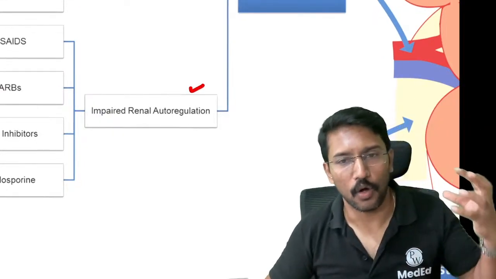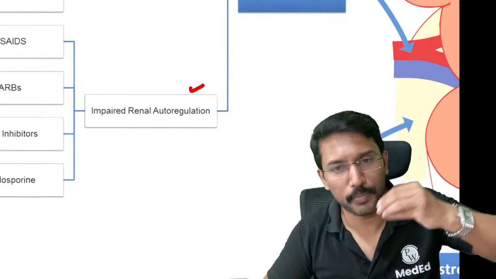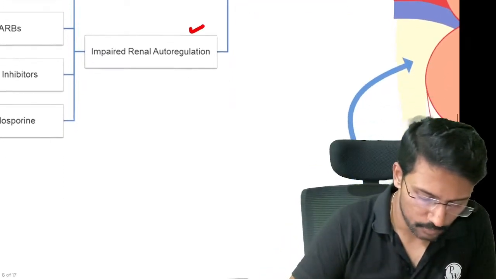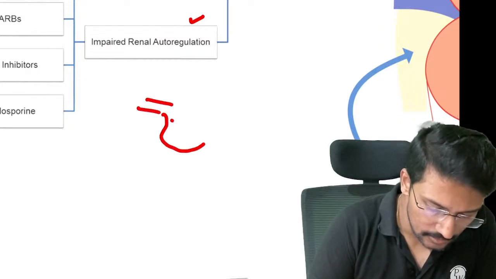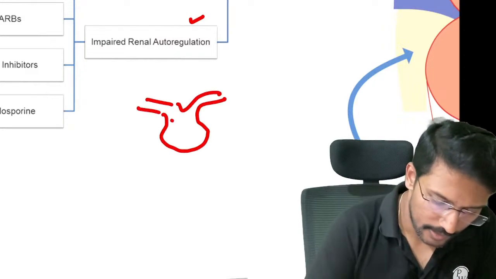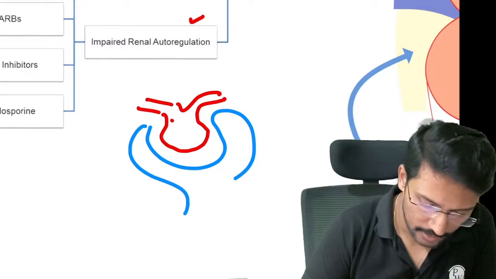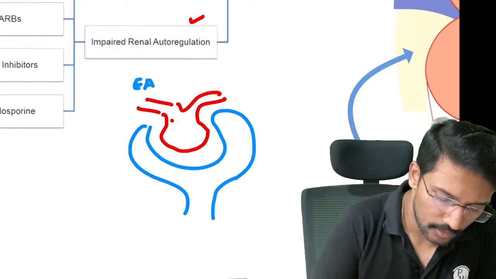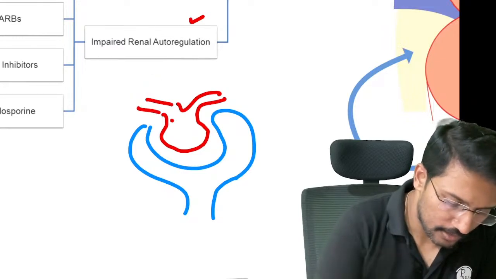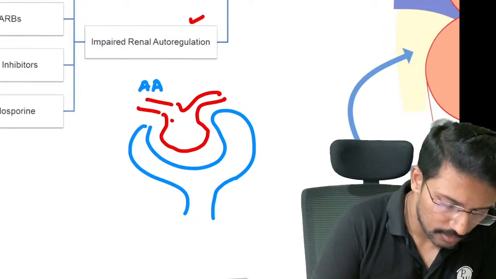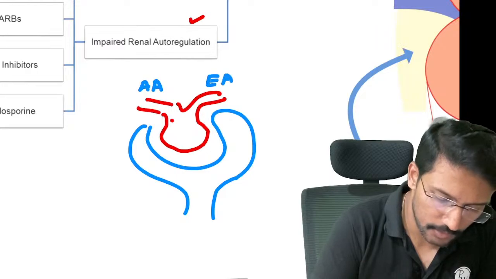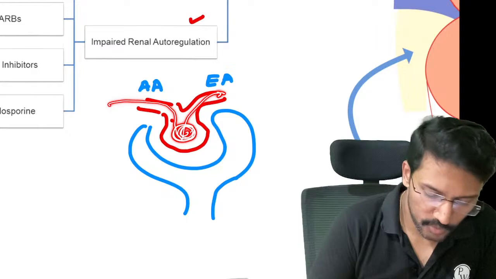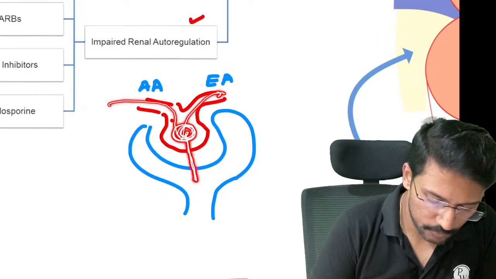Okay. Then another important condition that can cause pre-renal AKI is impaired renal autoregulation. Now kidneys regulate how much blood, with what pressure, gets into the glomeruli, and that is very crucial, right? To give you an example, let me say this is the glomerulus, and I have this Bowman's capsule here and the proximal convoluted tubule. So as we know, it has an efferent arteriole and an afferent arteriole. From the afferent, the blood will come into it, and from the efferent, the blood will go out, right?